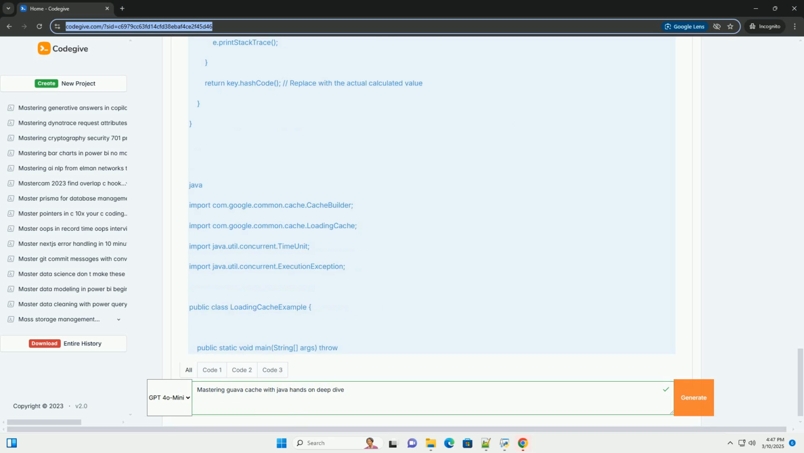Monitor cache performance. Use the cache.stats() method to monitor the performance of your cache and identify potential bottlenecks. Avoid caching everything. Only cache data that is frequently accessed and relatively expensive to compute. Consider ConcurrentHashMap as an alternative. For very simple caching scenarios, java.util.concurrent.ConcurrentMap might be sufficient. However, if you need advanced features like eviction policies, refresh policies, or statistics, Guava cache is the better choice. Think about cache size.